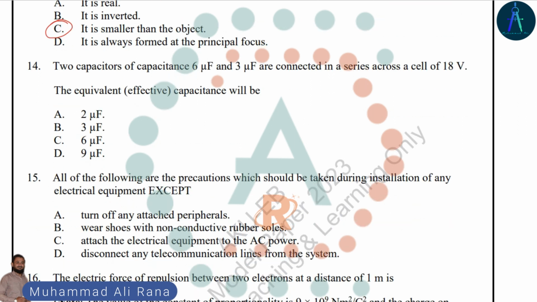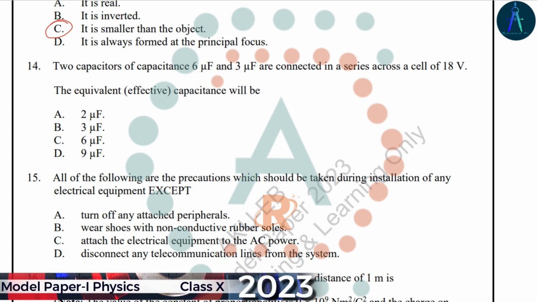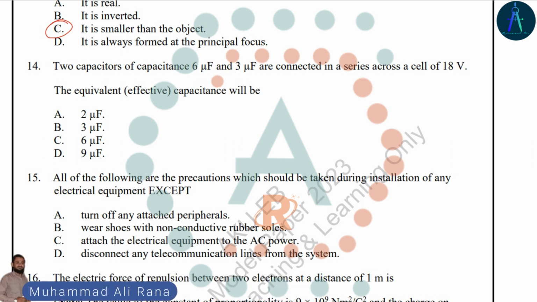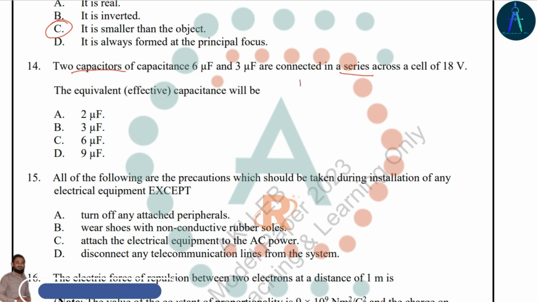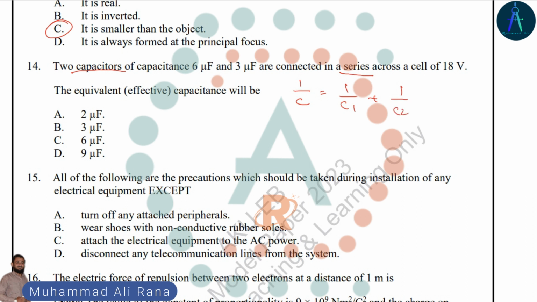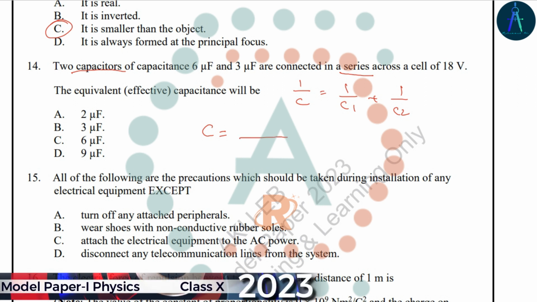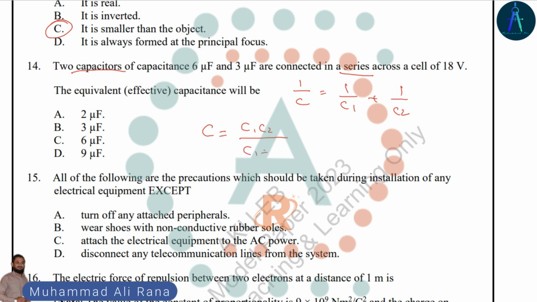Two capacitors of capacitance 6 and 3 microfarad are connected in series combination with an 18-volt battery. We have to find the equivalent capacitance. So the formula for a series combination of capacitors is 1 over C equals 1 over C1 plus 1 over C2. So total capacitance will be equal to C1 C2 divided by C1 plus C2.